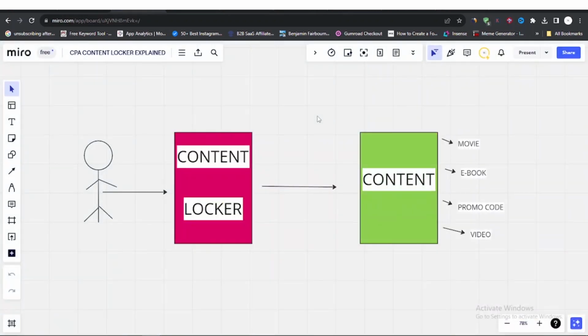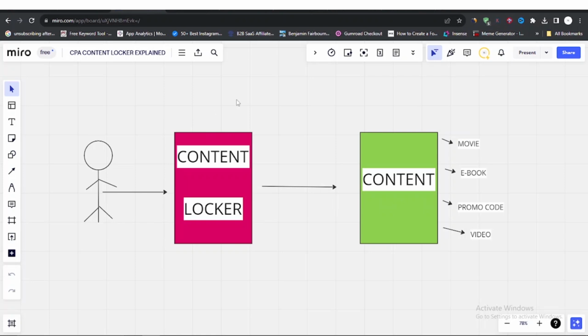Now, before I go ahead, I just want to briefly explain what CPA marketing and content locking is so that you can have an understanding of what this is moving into this video. CPA marketing is a type of affiliate marketing, but instead of getting paid when somebody buys something through your link, you get paid when somebody takes an action. That action could be anything from completing an offer, signing up for something, or many other things.